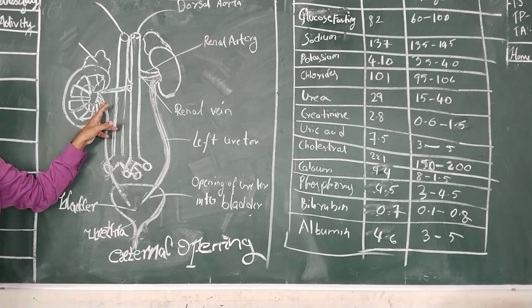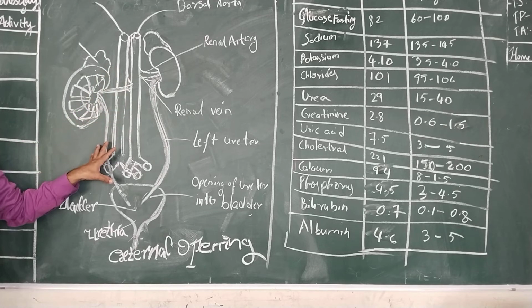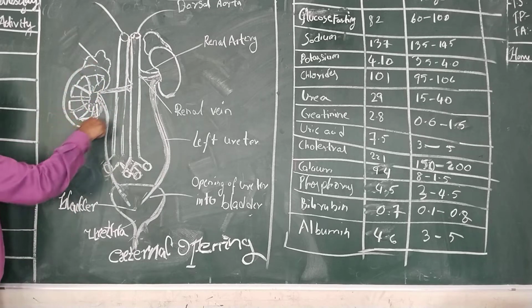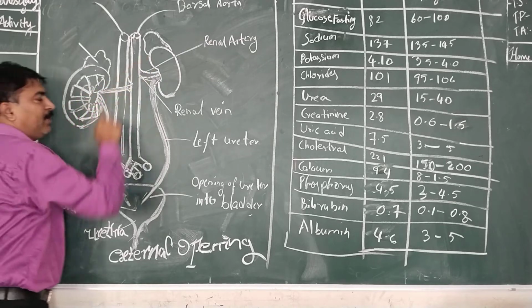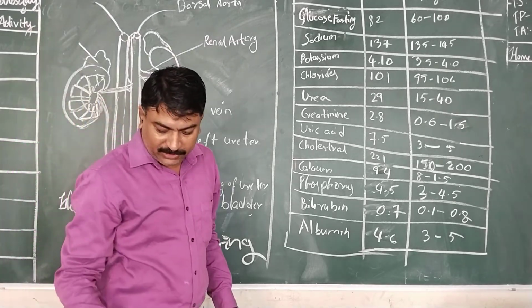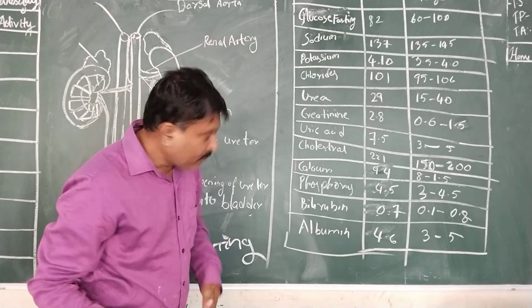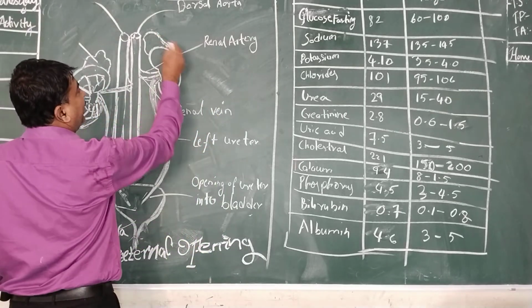And each kidney is a bean-shaped structure. Today we are going to see only the external structure of the kidney. Each kidney is a bean-shaped structure. Over the kidney, there is a gland known as the adrenal gland.